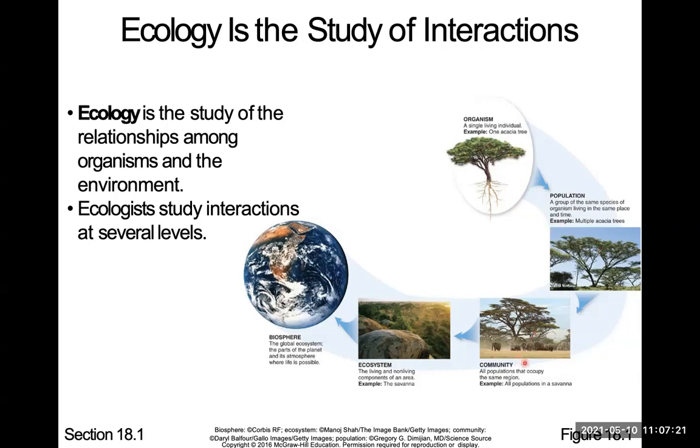And then a community is all populations in the same region. There is a population of these trees here. There can be a population of these elephants there. That would make a community. So all populations in one area.